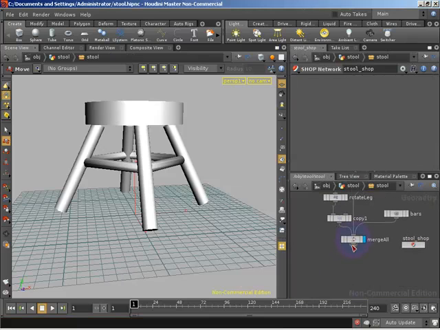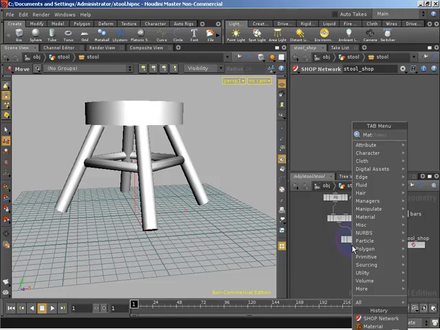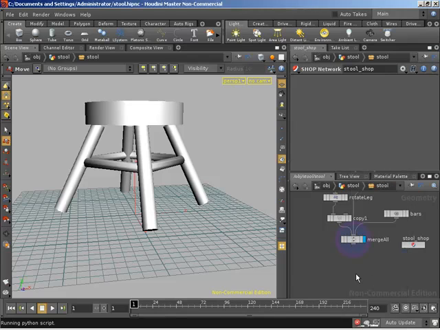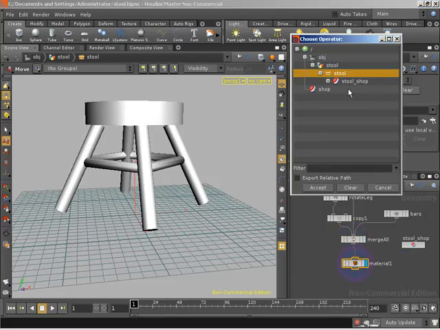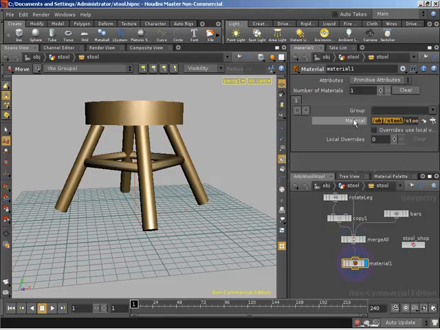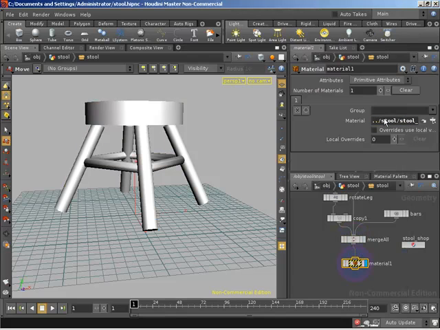So after our merge, I'm going to wire into a material SOP, bring the visibility down onto this guy, and specify our material as the Vex Super material, making sure to change this so that we're using relative referencing. We saw that in the previous video.